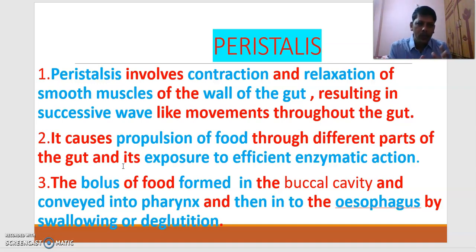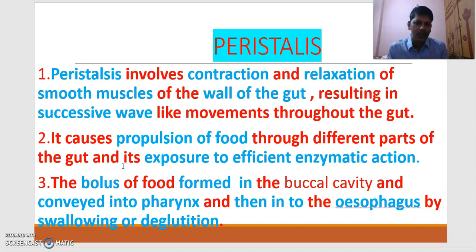Similarly, when the bolus is passing through the alimentary canal, it first goes to the stomach, then becomes chyme, then goes to the duodenum. The food is passing through different parts of the alimentary canal.